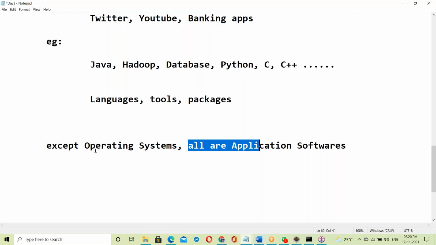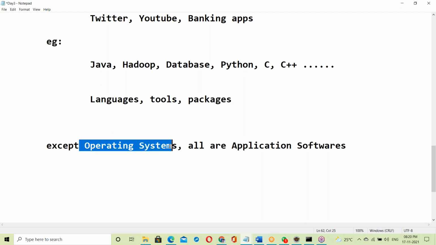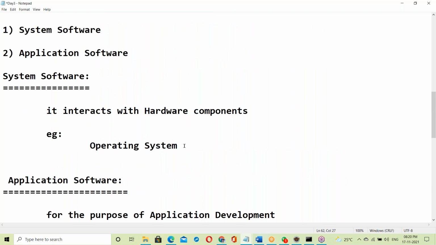Operating systems will interact with hardware, and device drivers are also interacting with hardware. So system software means operating systems and device drivers; both come under system software.